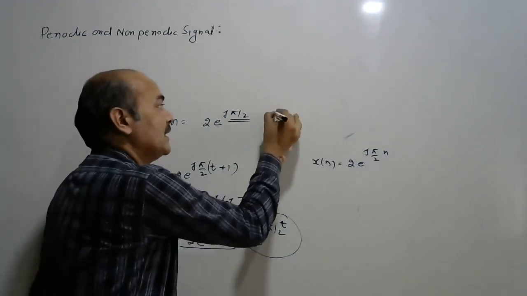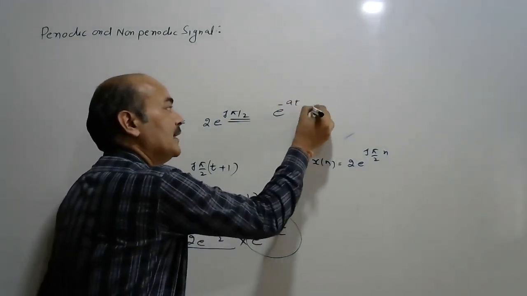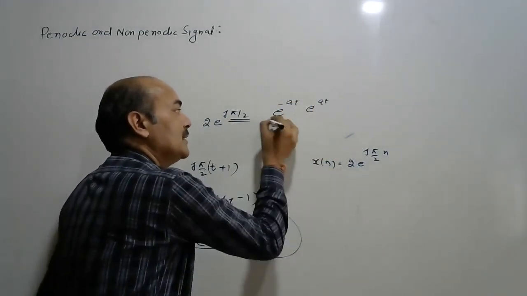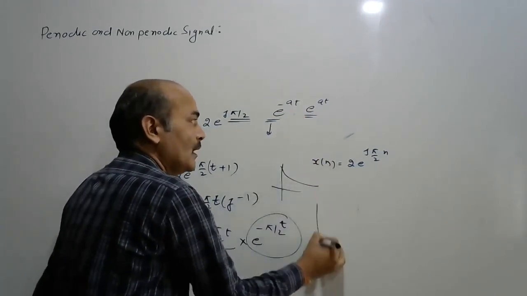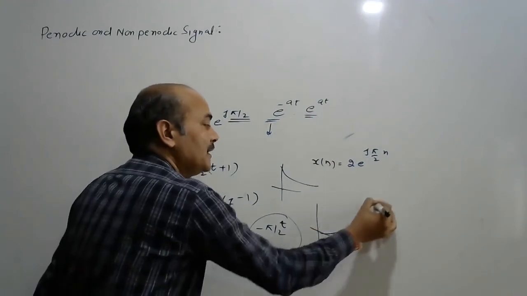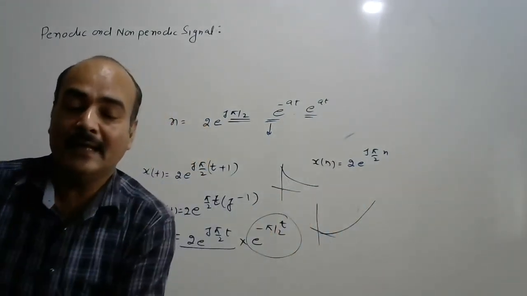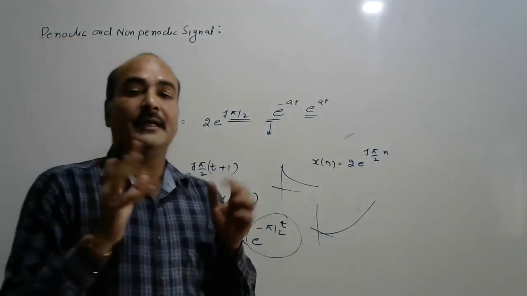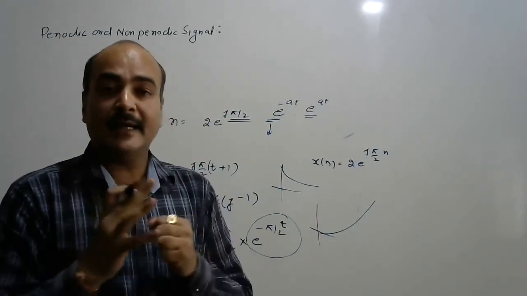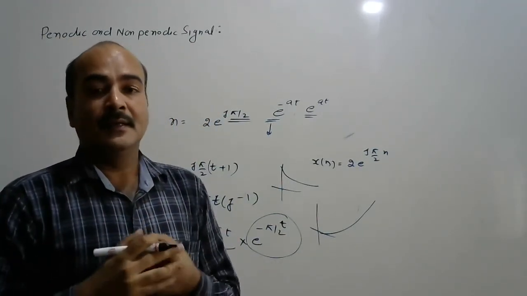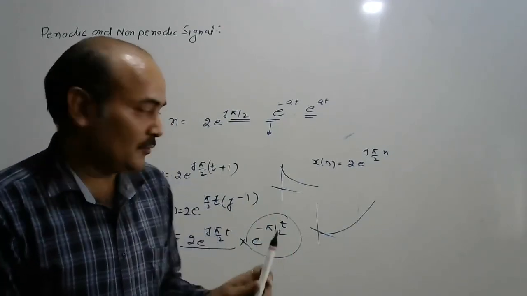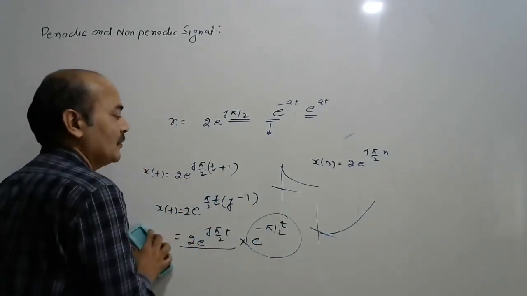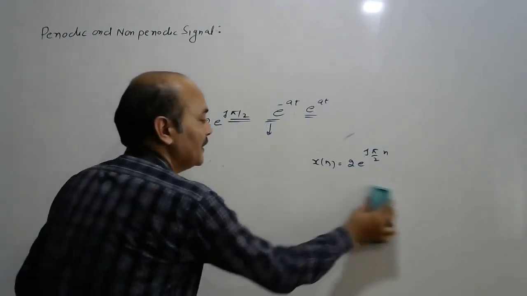But a real exponent, e to the power minus at or e to the power at, is an exponential decaying signal, and this is an exponential increasing signal. When an exponential increasing or decreasing term is multiplied into a periodic signal, the signal becomes non-periodic. So this is the case of the continuous time signal.